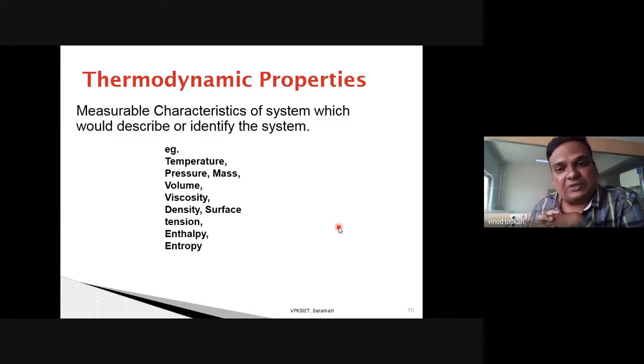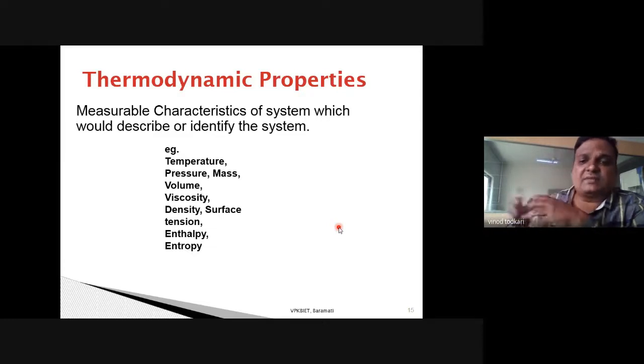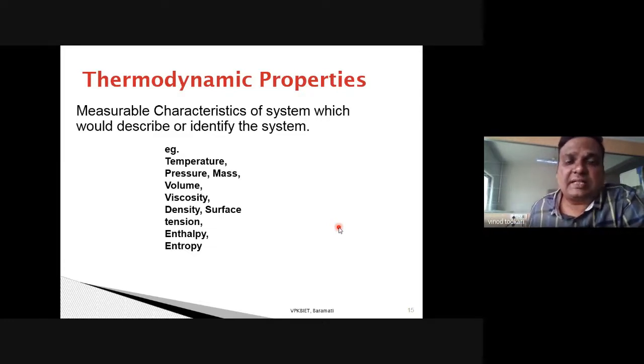An identification of a system by a set of known variables is called the state of a system. Afterwards we'll see what is the state of a system. Right now, let's just discuss the properties. So measurable characteristics of the systems which define the system are called thermodynamic properties. Can anyone tell me which different thermodynamic properties do you know?